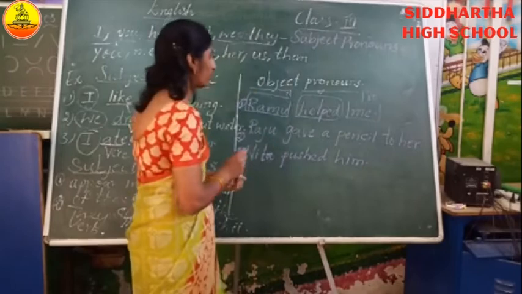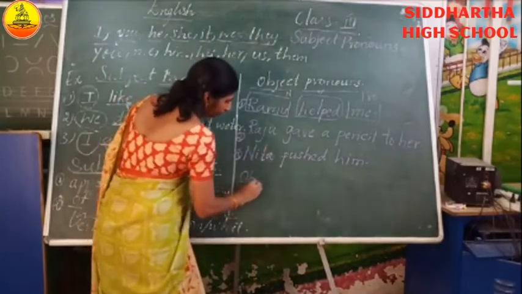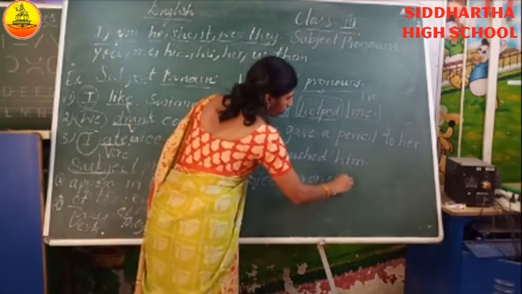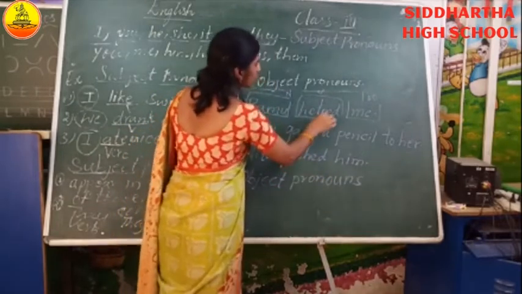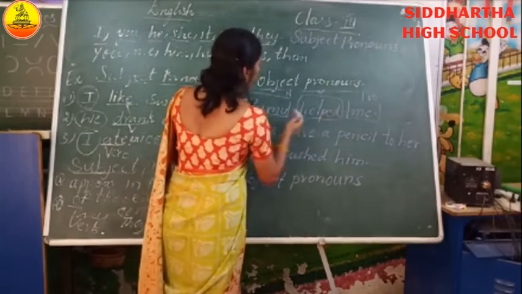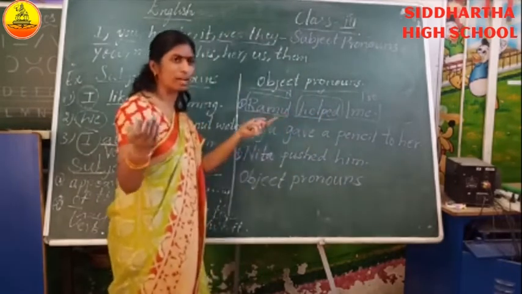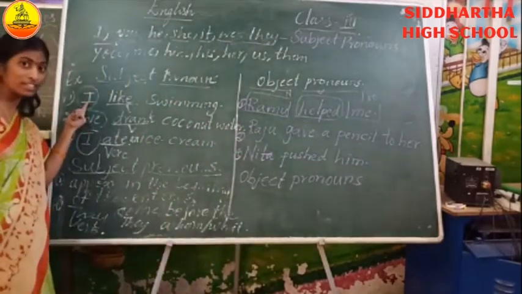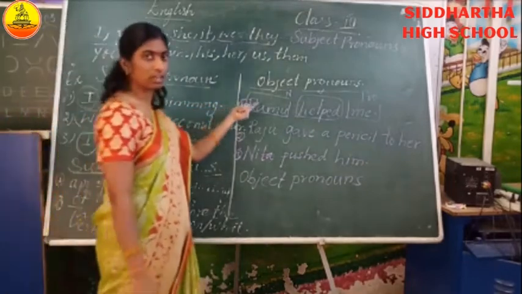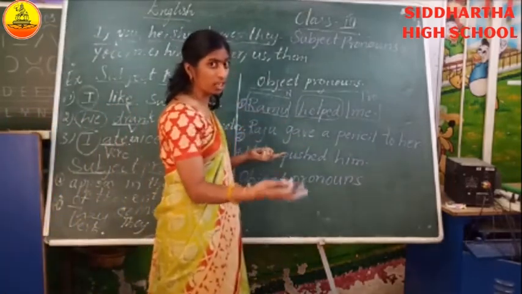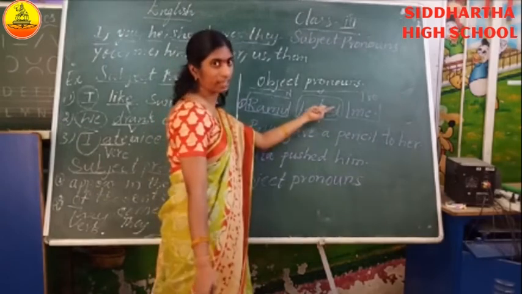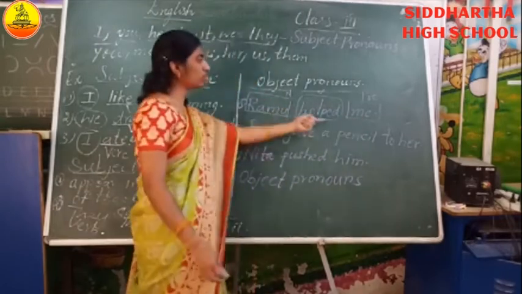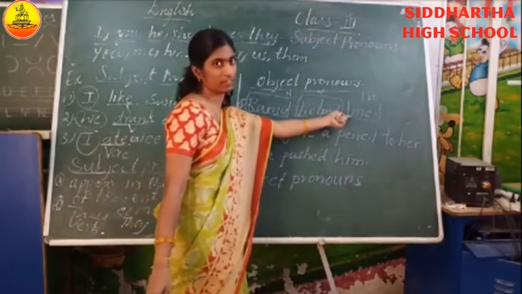See how the object pronouns come after the verb or at the end of the sentence, or sometimes they will come in the middle of the sentence also. But subject pronouns come always in the beginning of the sentence. And object pronoun may come in the middle or at the end of the sentence. Right. They also answer who. Who is receiving the action? Me. Me is receiving the action.